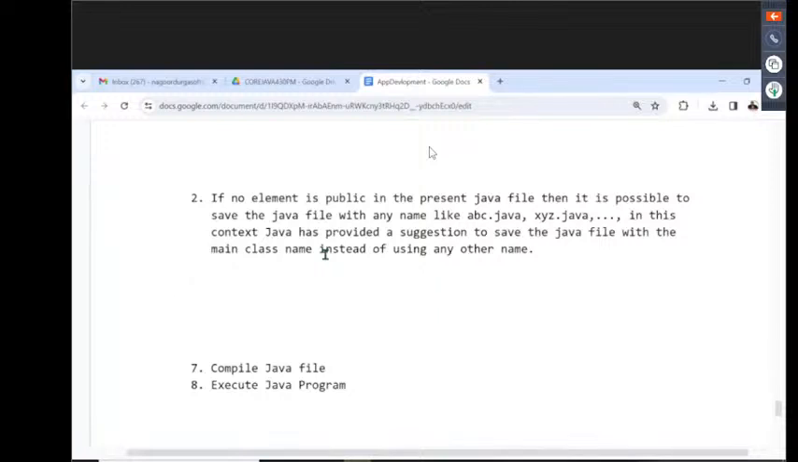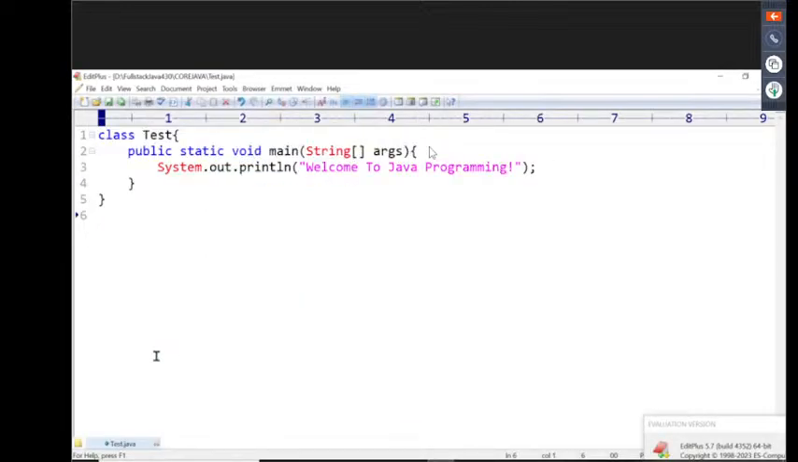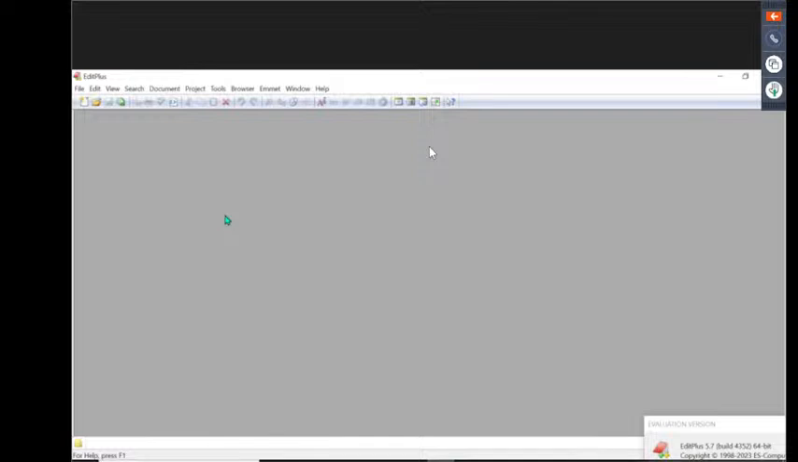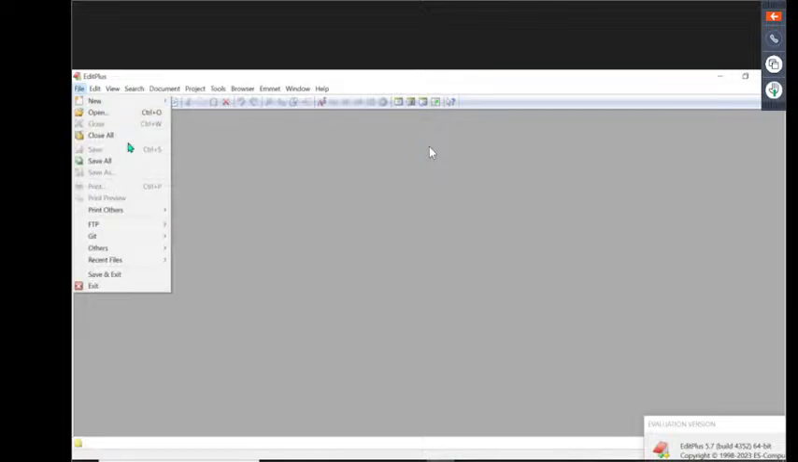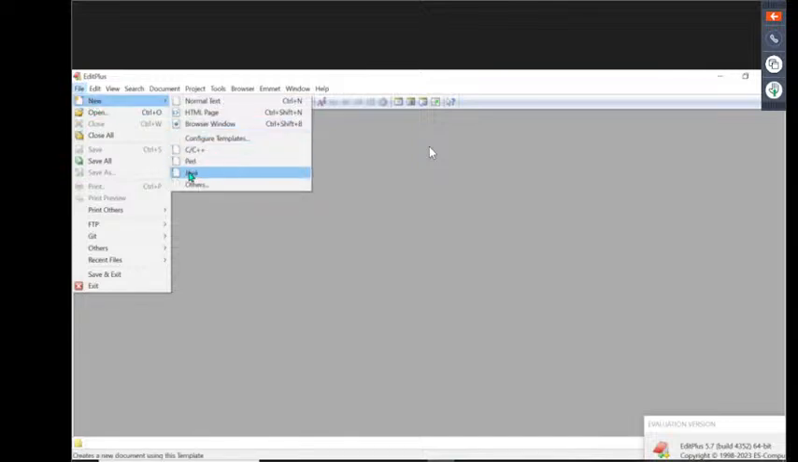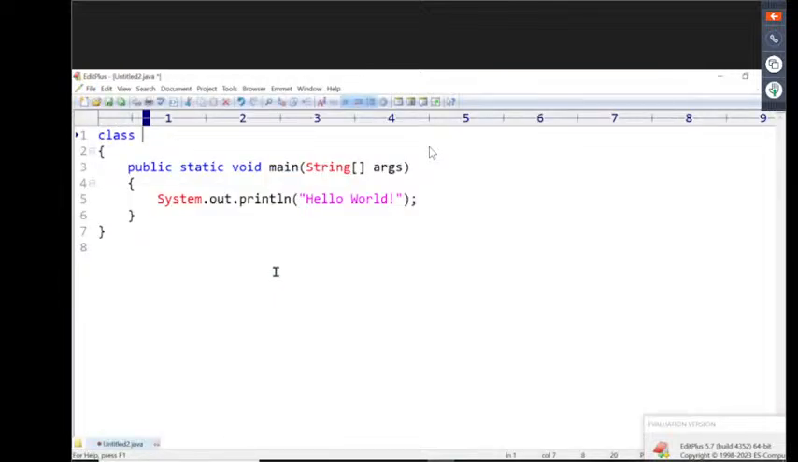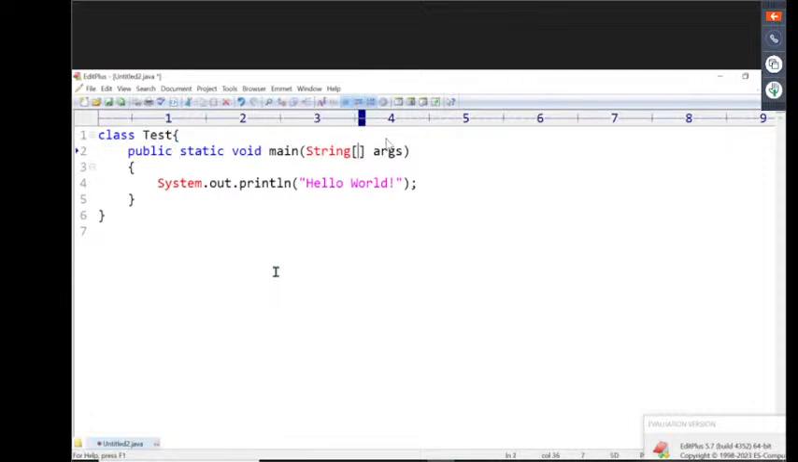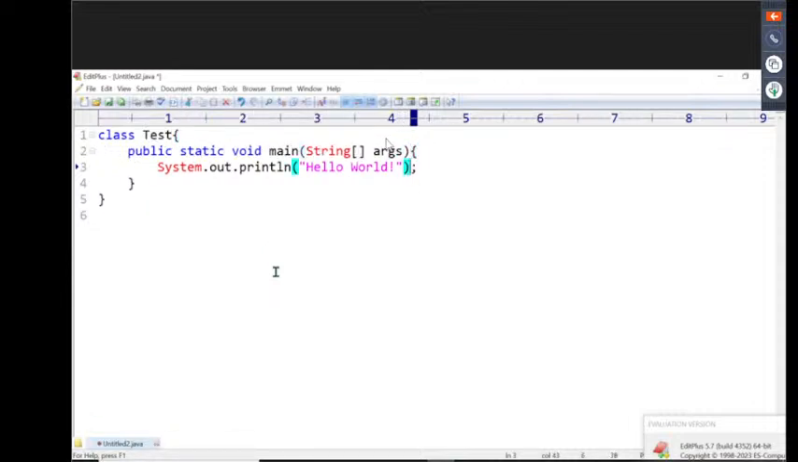Now let me show one or two examples on the basis of this, so that we get clarity. I want to create a Java file. How do we create a Java file? File, new, Java. I want to take the class name as Tester, with public static void main String array args.